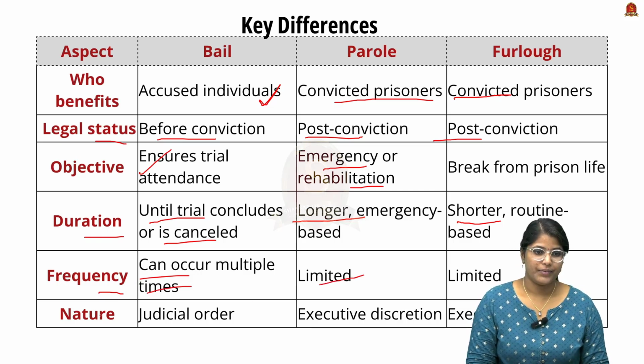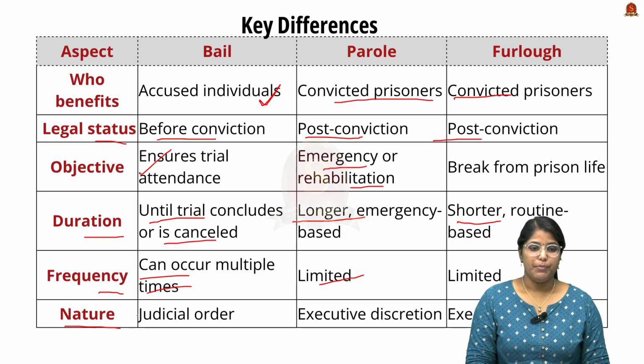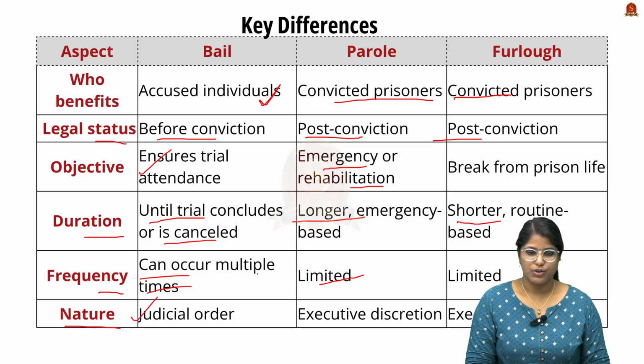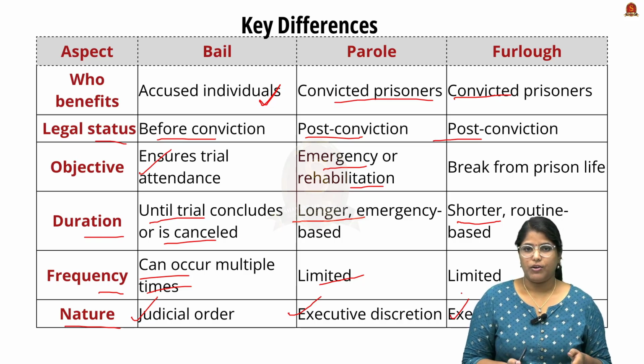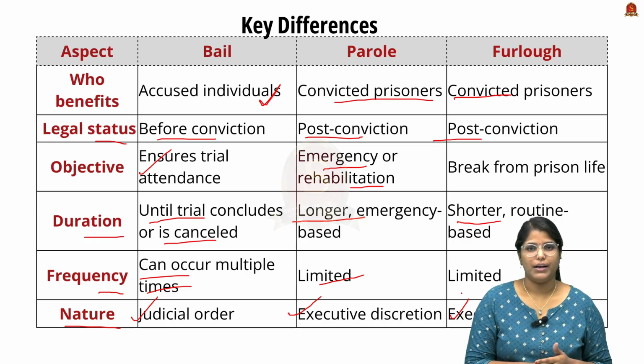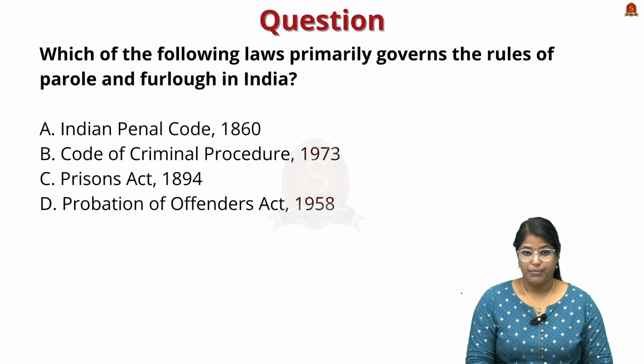Now, talking about the frequency, bail can occur multiple times, but parole is very limited and furlough is very limited. Now, talking about the nature, bail is offered using a judicial order, and parole and furlough are offered by an executive discretion. So, if the executive is happy with the behavior of the particular person, they will be provided with parole and furlough.